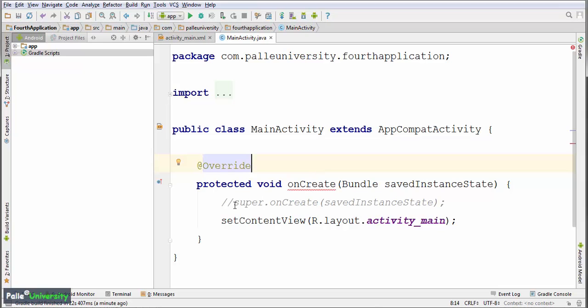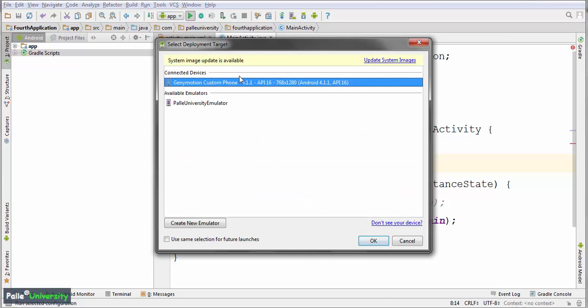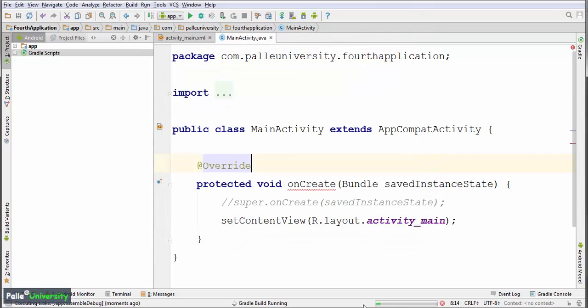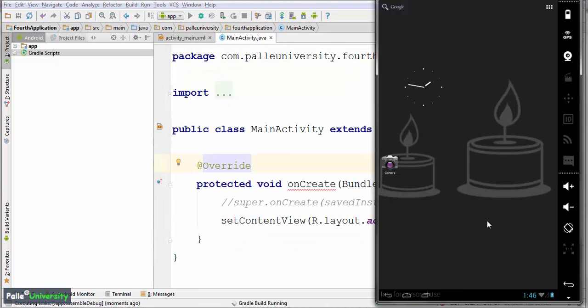You can observe here, when I comment this line, your Android Studio is giving a red color error mark on the onCreate method. If you move the cursor onto the onCreate method, it is showing overriding method should call super.onCreate. So it is already giving a hint for you, but still let me run the application. Let me select Genymotion. On the Genymotion, I will close my application.